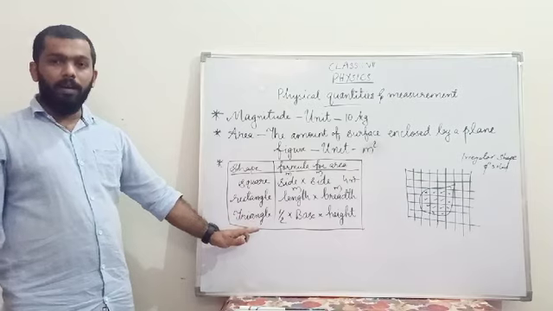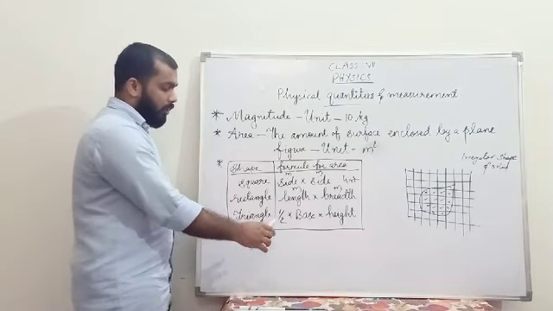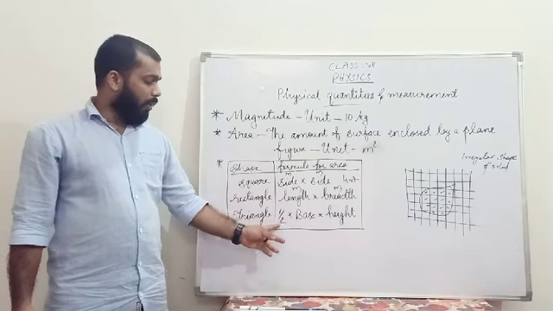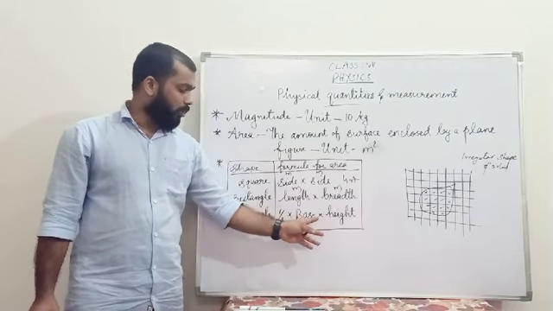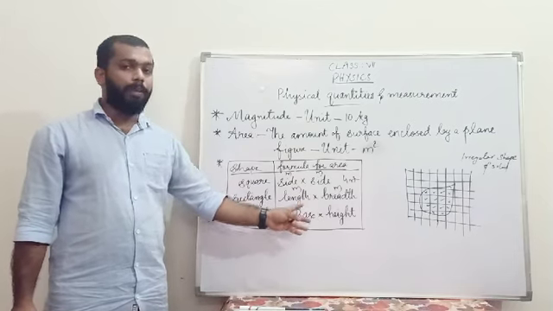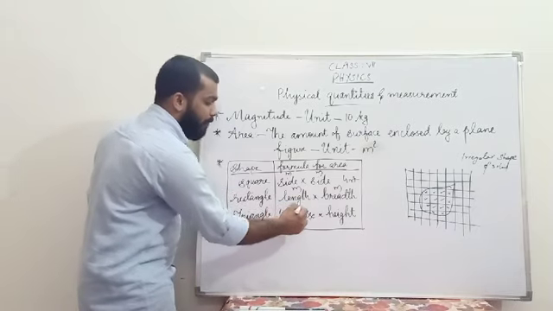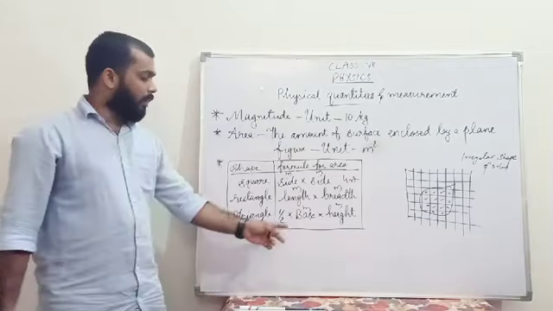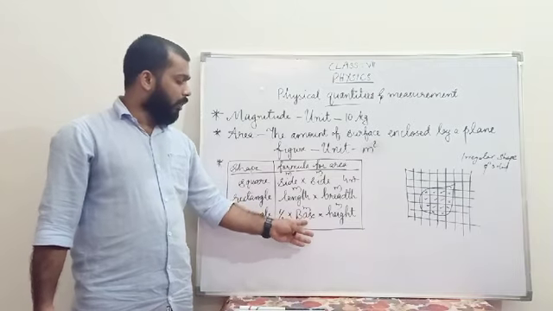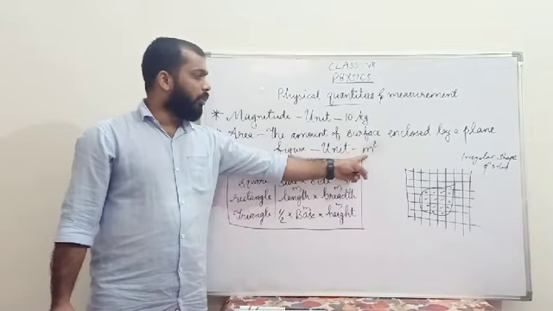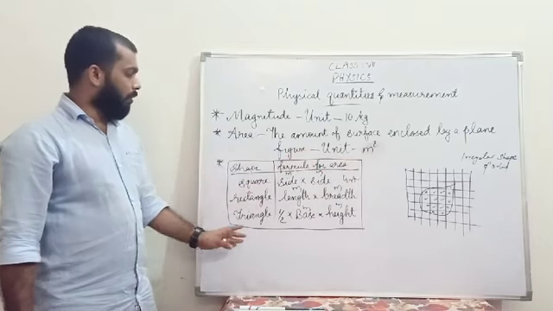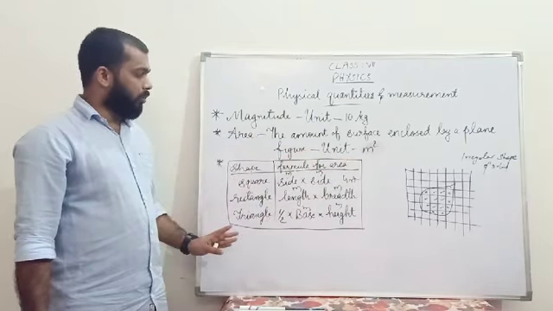Then if it is a triangle, already you know the equation. The formula to find out the area of a triangle is half into base into height, or you will be studying it like this, half BH, where base is measured in meter and the height is also measured in meter. Then again we multiply meter into meter, so the unit will be meter square. So these are about the regular shape things.